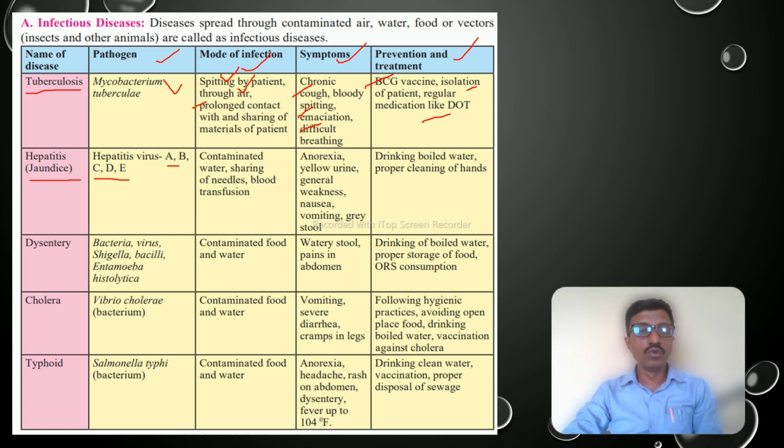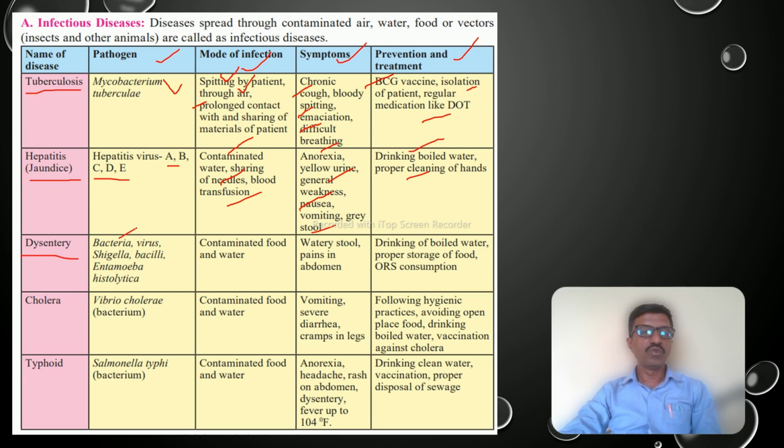This is caused by contaminated water, sharing of needles, and blood transfusion. Symptoms are anorexia, yellow urine, general weakness, nausea, vomiting, and grey stool. To avoid infection of hepatitis, we must drink boiled water and clean our hands properly. The third disease is dysentery.